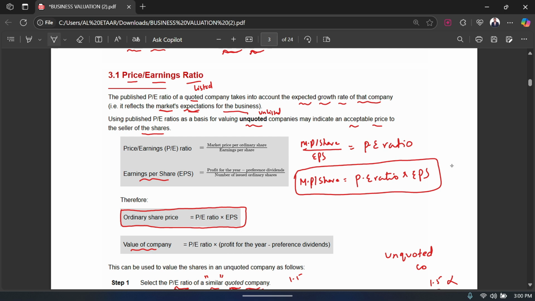But the main thing is that you need the PE ratio. You need the PE ratio. So that is exactly what we are studying, that yes, we do need the PE ratio in order to get the market price or the value of the business. So the PE ratio plays a very critical role.